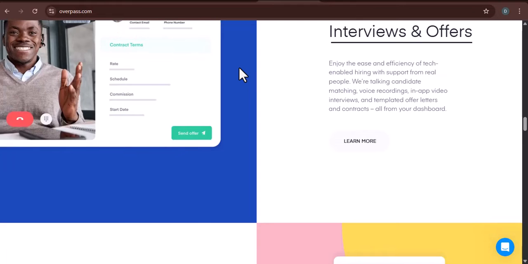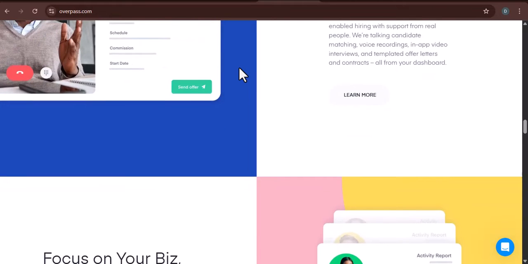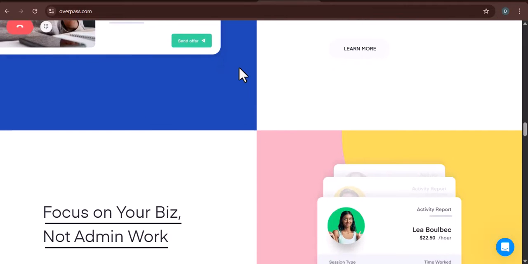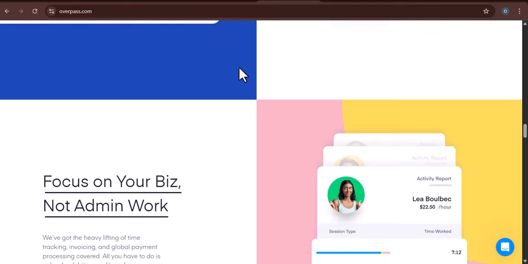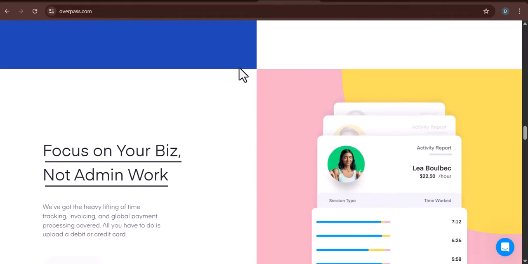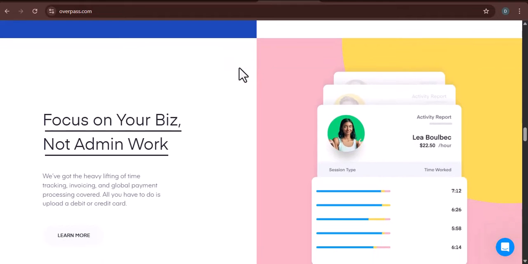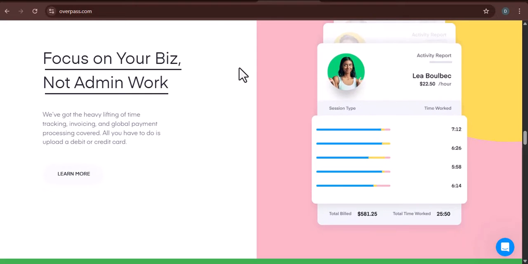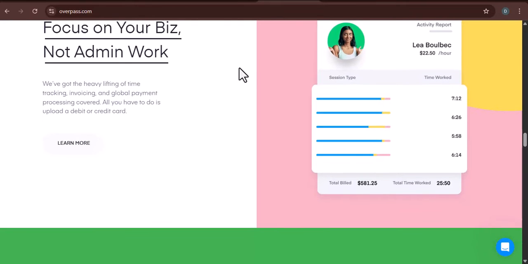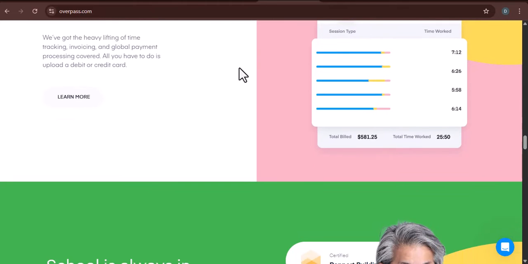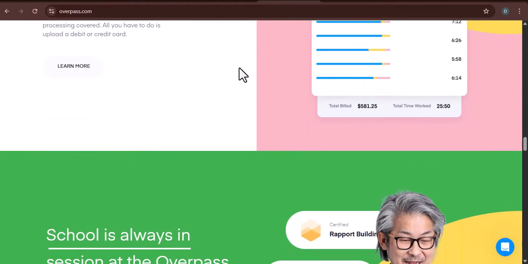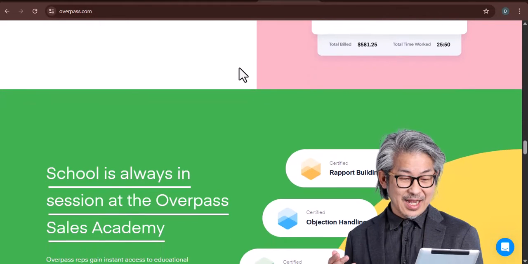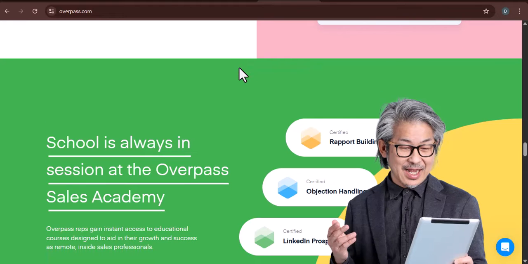Every OpenStreetMap object, whether it's a node, a point with a latitude and longitude, like a single tree or a bus stop, a way, a line connecting multiple nodes like a road or a river, or a relation, a group of nodes, ways, or other relations, representing complex features like a bus route or a building with multiple parts, has associated tags. These tags are key-value pairs that describe the object. For example, a road might have the tag highway equals residential, or a restaurant might have amenity equals restaurant and cuisine equals Italian. An Overpass query essentially consists of three main parts: the scope, the filters, and the output.